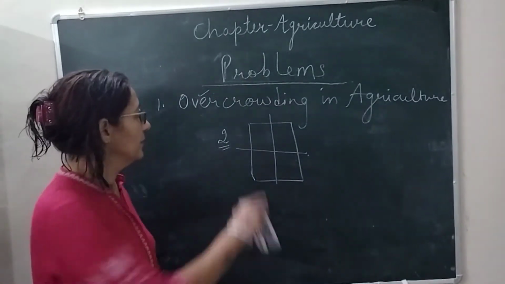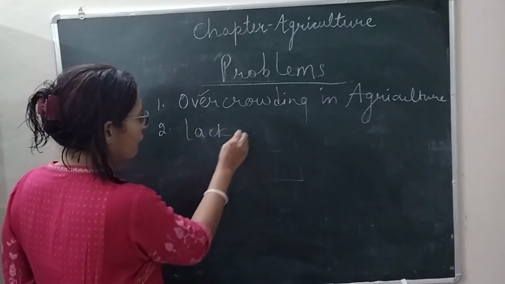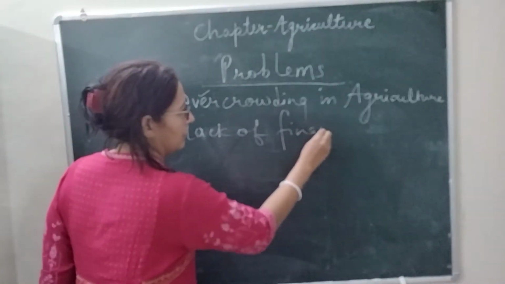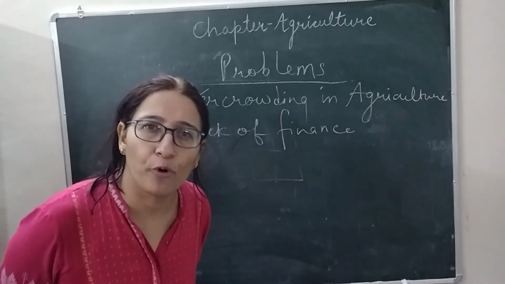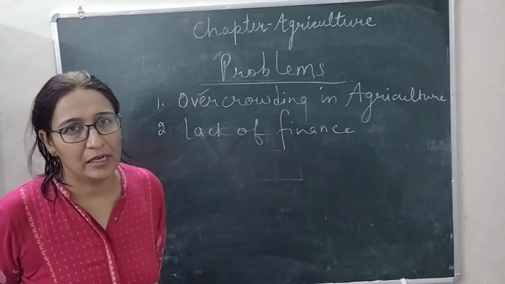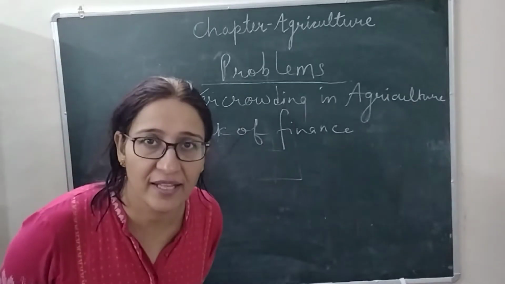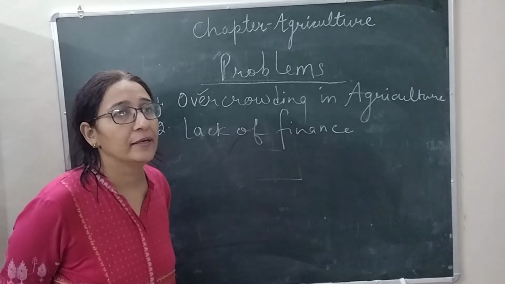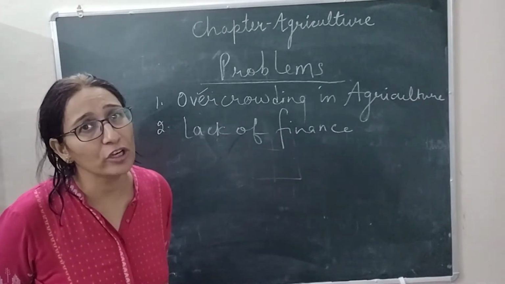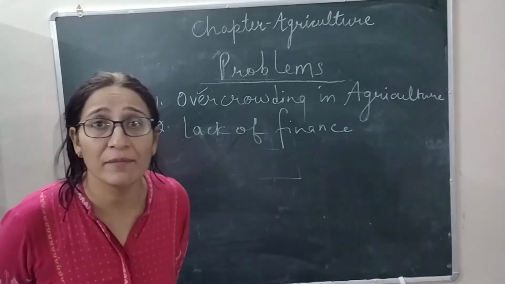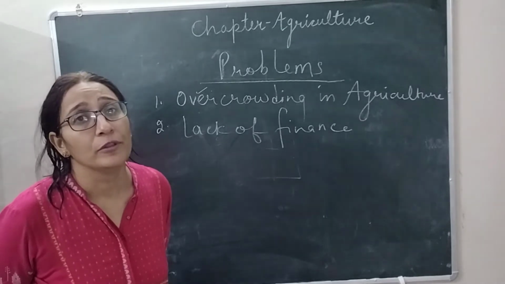The second problem is lack of finance. Here we can discuss one important point: Indian agriculture suffered a lot due to inadequacy of finance, lack of marketing, etc. Farmers used to borrow money from moneylenders, and if they are not able to pay the money back to the moneylenders,